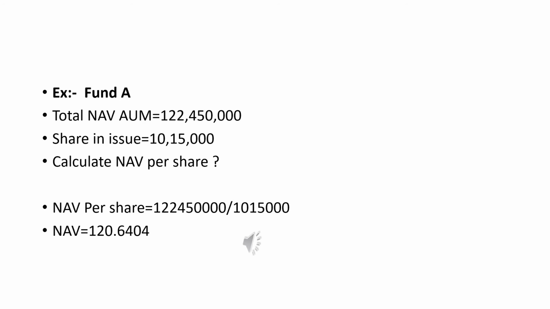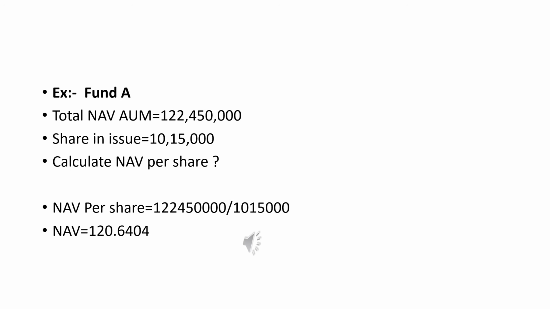The net asset value is calculated on a daily basis, weekly and monthly as well, and quarterly as well. So it depends on the investors, the fund manager, and the objective of the investment as well.